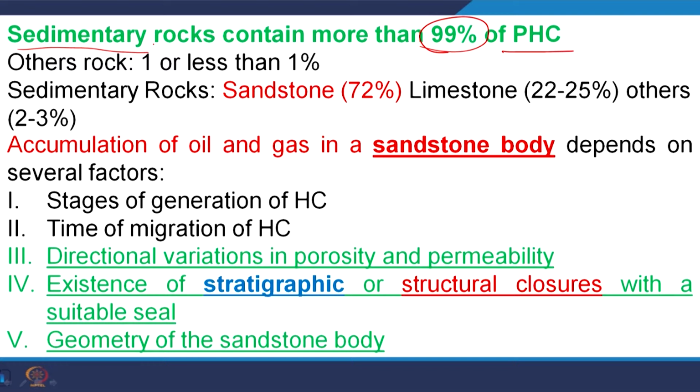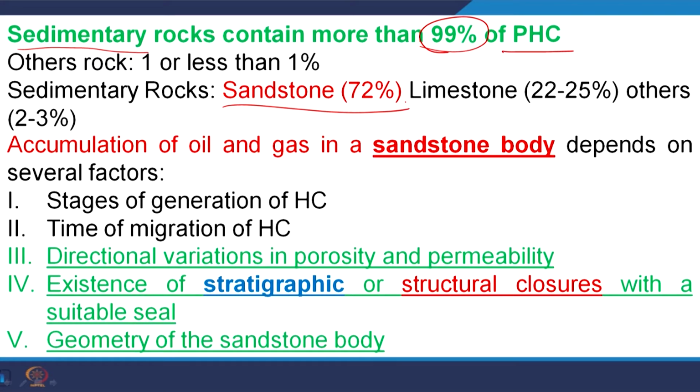In this class we will concentrate on those sedimentary, geomorphic environments which lead to deposition of a particular type of sedimentary rock suitable for generation as well as preservation of petroleum hydrocarbon. Within sedimentary rock, sandstone contains 72% of petroleum hydrocarbon, limestone 22 to 25%, and others 2 to 3%. Here we are talking about the reservoir, not the formation. Sandstone is a very good reservoir rock, not a source rock.